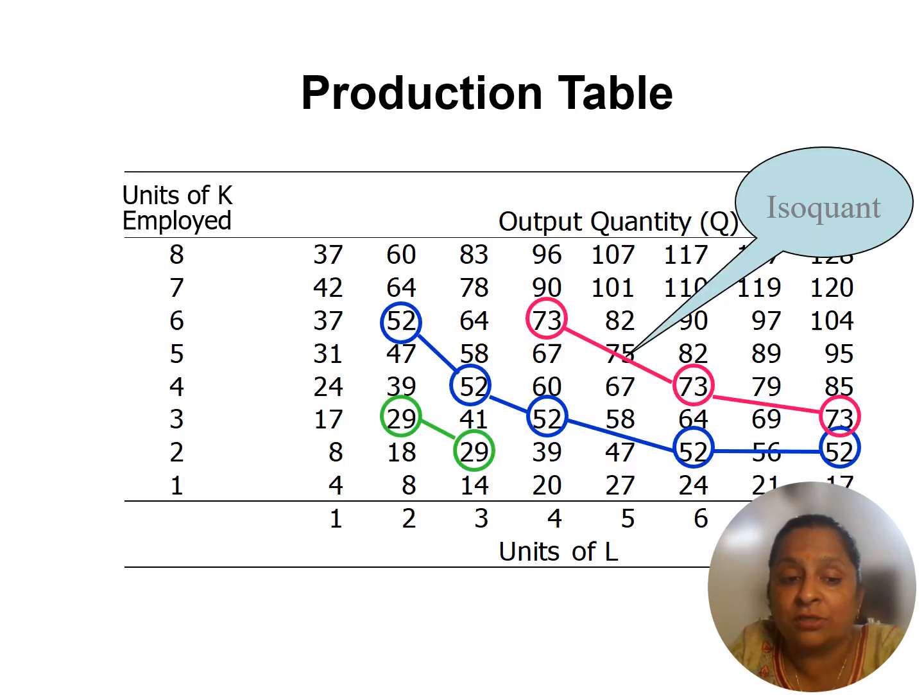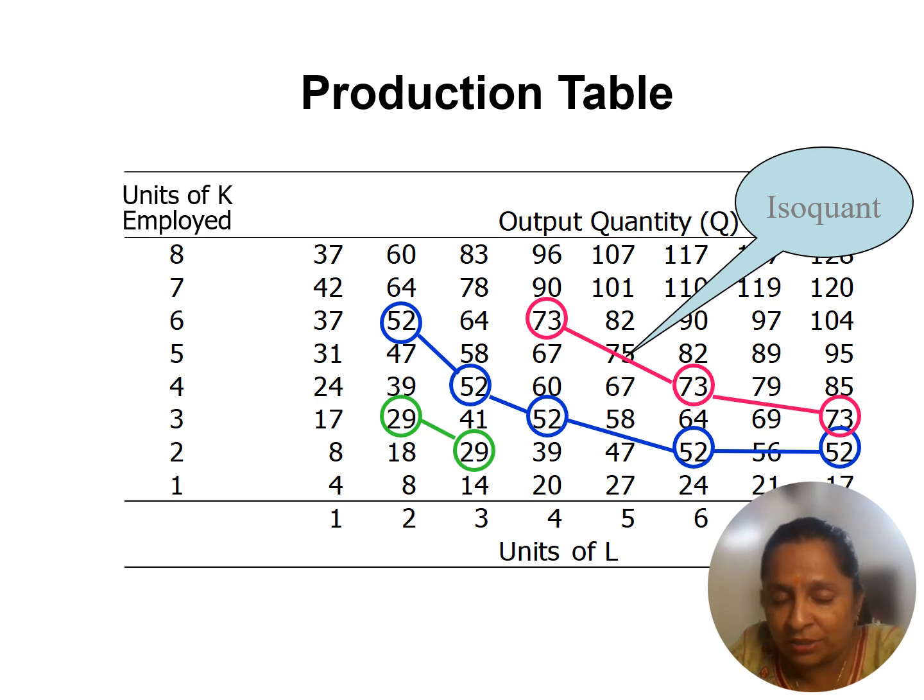Isoquant means a combination of two inputs, like labor as well as capital. An isoquant is always just like an indifference curve: downward sloping and convex to the origin, because your production level is always the same. If you hire 6 units of capital and 2 units of labor, it gives you the same production level. If you hire 3 labor and 4 capital, it gives you the equal.